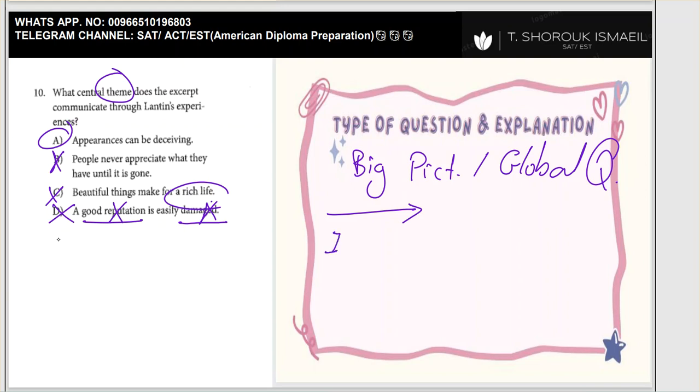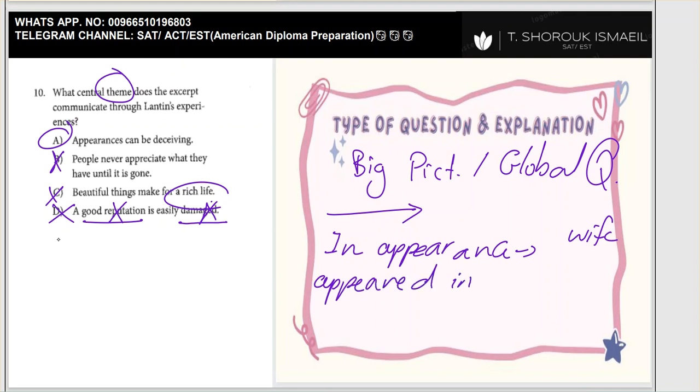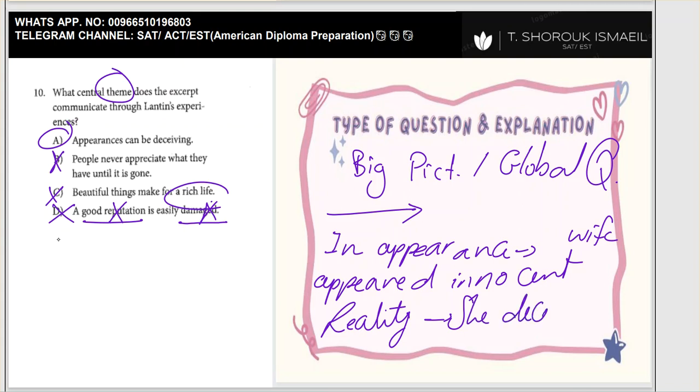In appearance, this wife appeared to be innocent, but in reality, she was deceiving her husband. She deceived her husband.